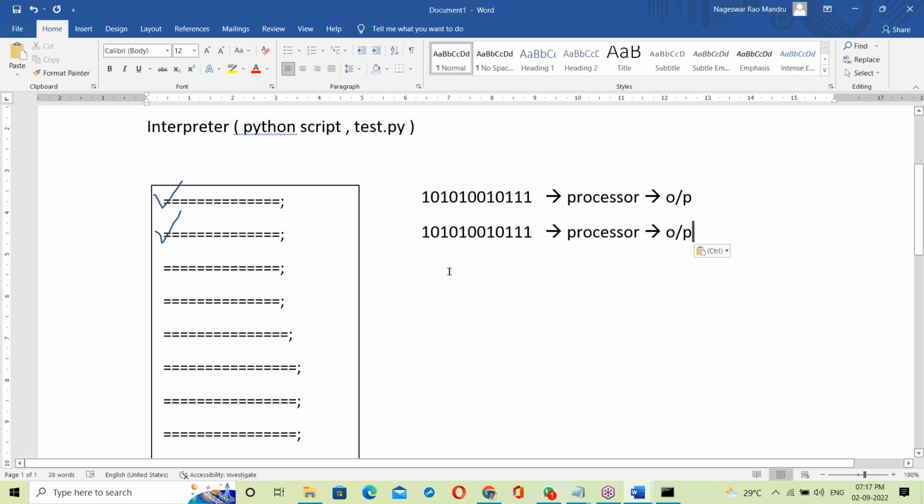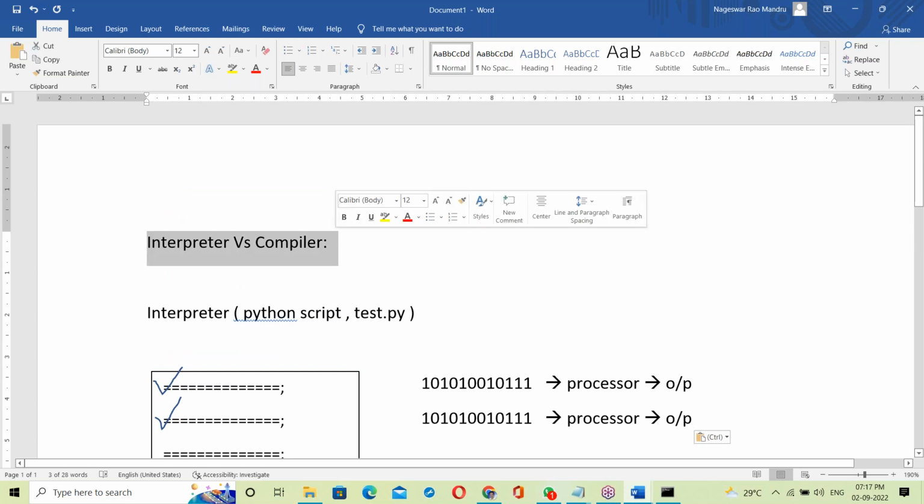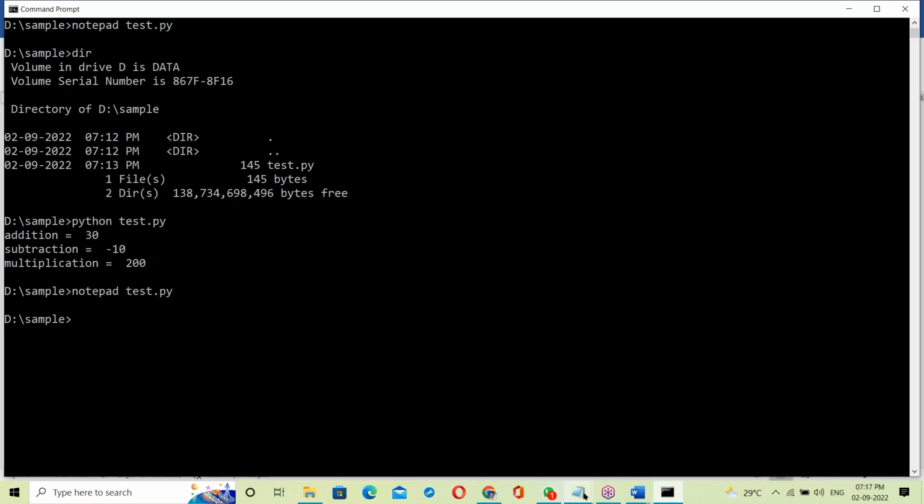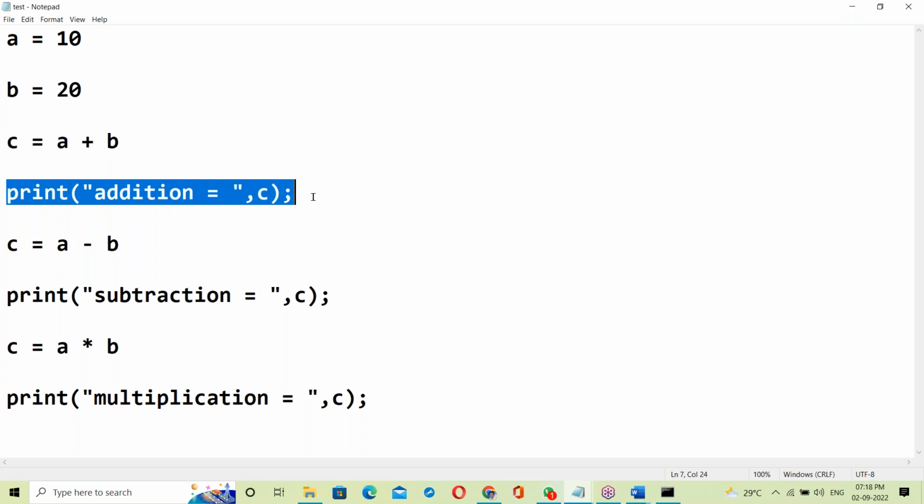See here how the interpreter is working. Our topic is interpreter versus compiler. First, let us talk about the interpreter. For this purpose, I have taken a Python script. A equal to 10, B equal to 20, C equal to A plus B. 10 plus 20 is 30, so the output is 30.